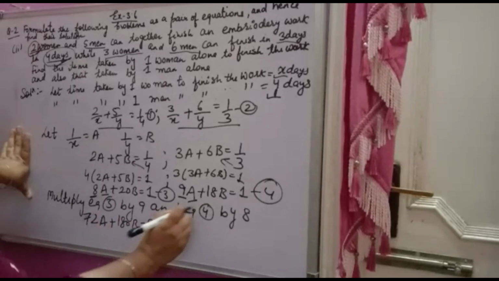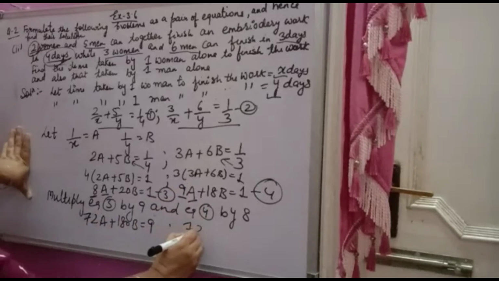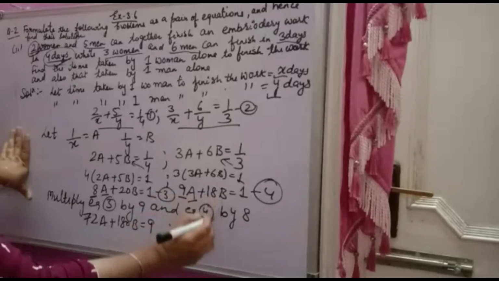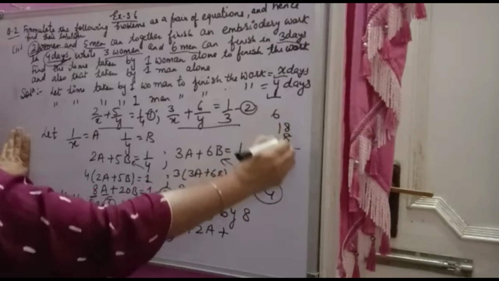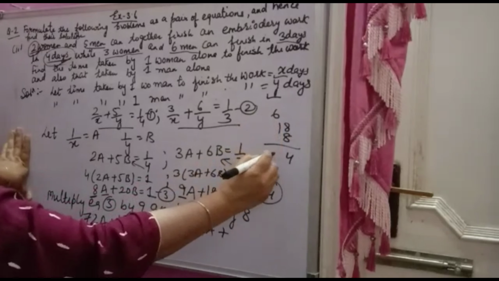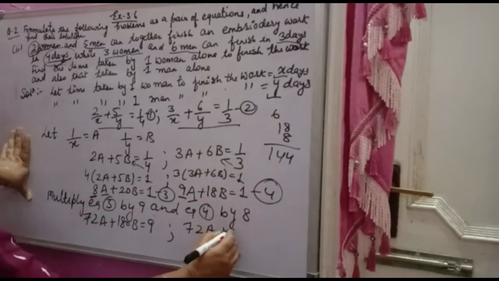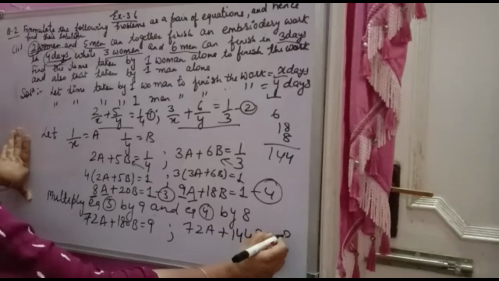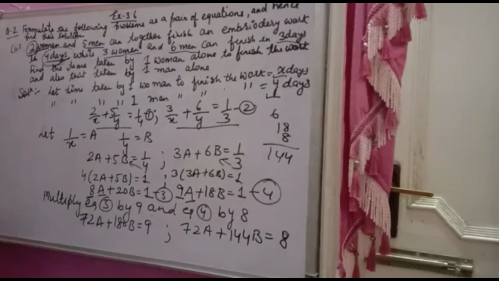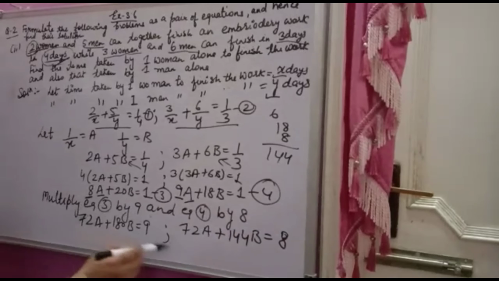And another equation by 8, so 72a plus 18 into 8b, which is 144b, is equal to 8. Okay, so up to here you note down, then I will rub and solve further.